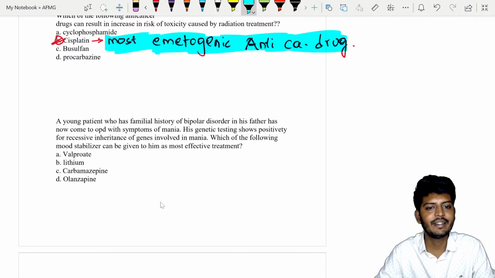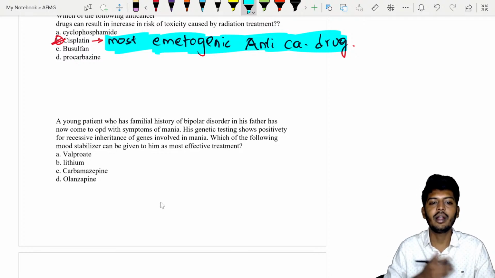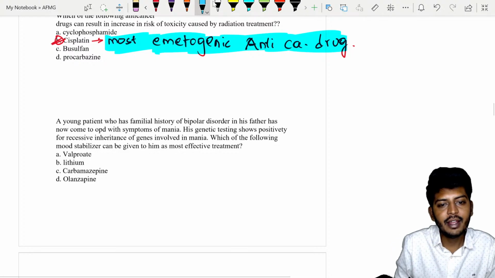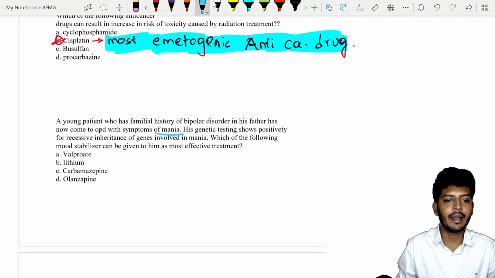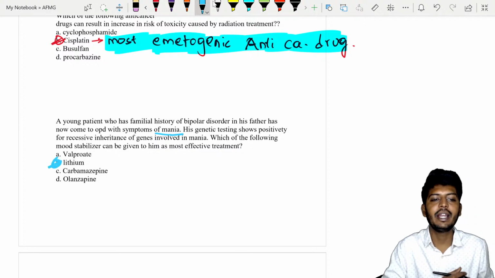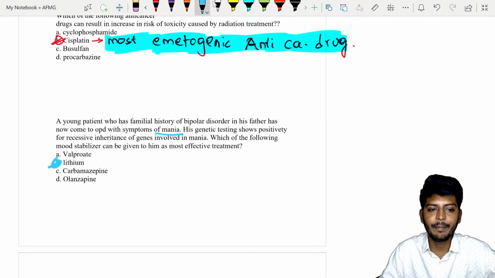A young patient who has a familial history of bipolar disorder in his father now came to OPD with symptoms of mania. His genetic test shows positive for the recessive inheritance of genes involved in mania. Which of the following mood stabilizers can be given to him as the most effective treatment? Symptoms of mania. The best treatment for mania is lithium. Valproate is an anti-epileptic drug.